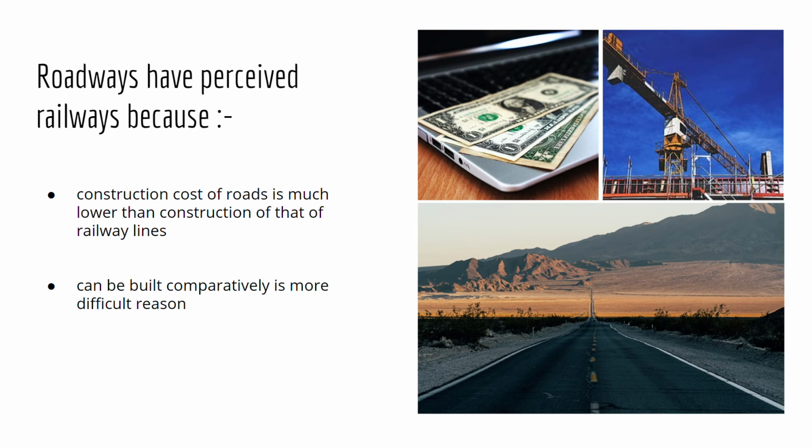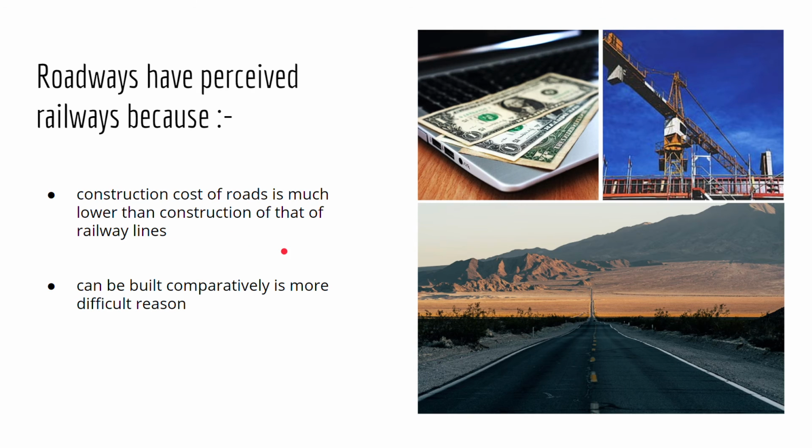Now, we always say that roadways are much better than railways. In India, railways are much less than roadways. Why do we say that? Because roadways are very easy to construct, and they are less expensive. The construction cost of roads is much lower than the construction cost of railway lines.